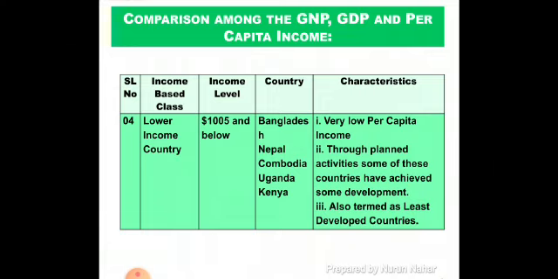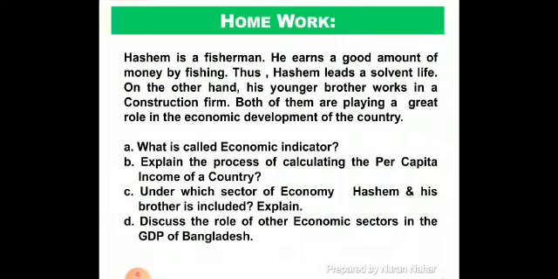That's it, my dear students. Let's see, a homework has been given. That is a full creative question. Hashim is a fisherman. He earns a good amount of money by fishing. Thus, Hashim leads a solvent life. On the other hand, his younger brother works in a construction firm. Both of them are playing a great role in the economic development of the country.